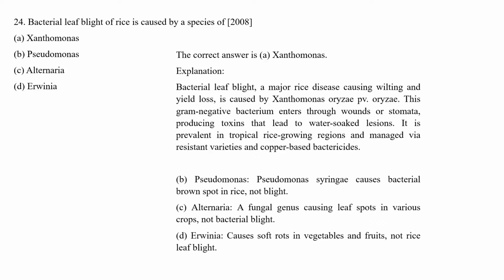Bacterial leaf blight, a major rice disease causing wilting and yield loss, is caused by Xanthomonas oryzae. Xanthomonas oryzae is a bacterium which causes the leaf blight of rice plant. Pseudomonas syringae causes bacterial brown spot in rice, not blight. Alternaria is a fungal genus causing leaf spot in various crops, not bacterial blight. And Erwinia causes soft rot in vegetables and fruit, not rice leaf blight.